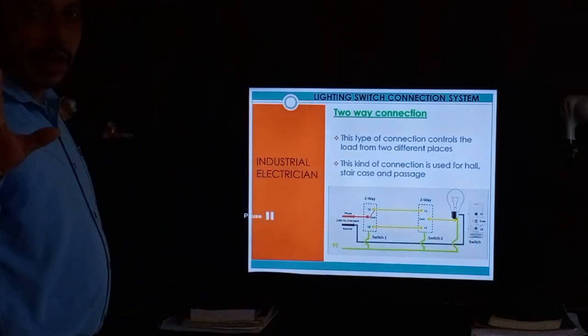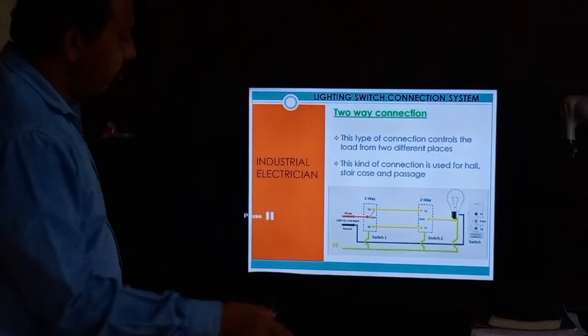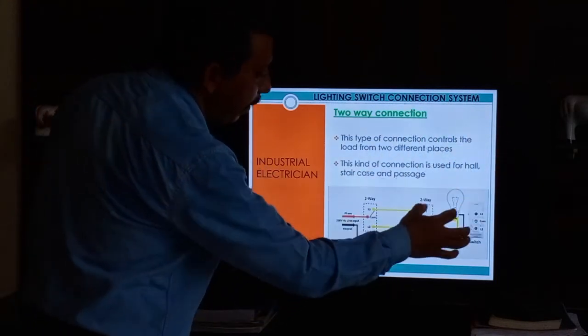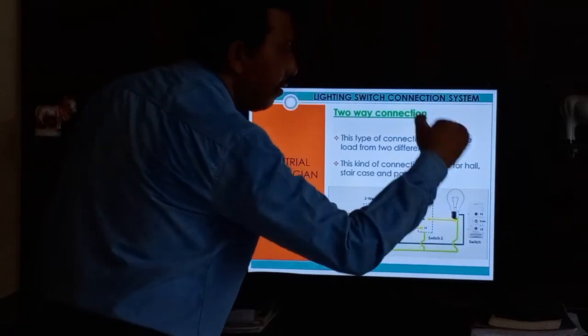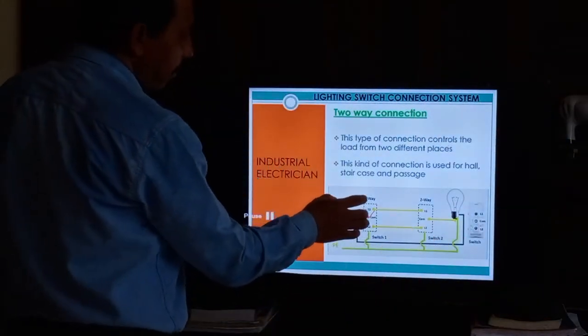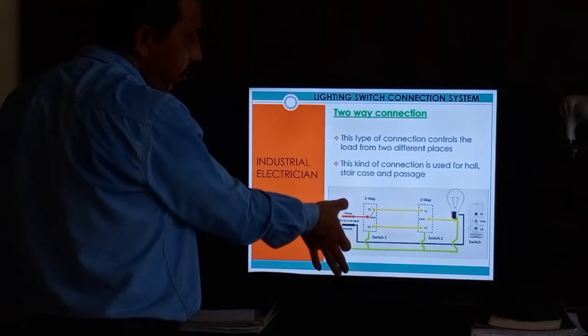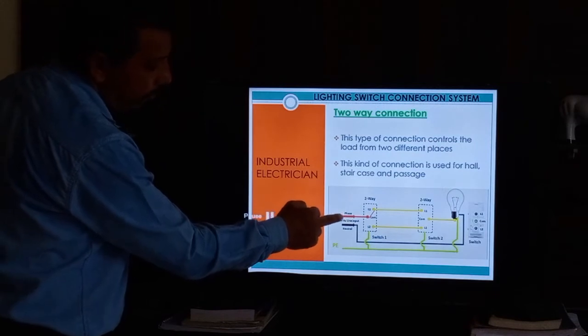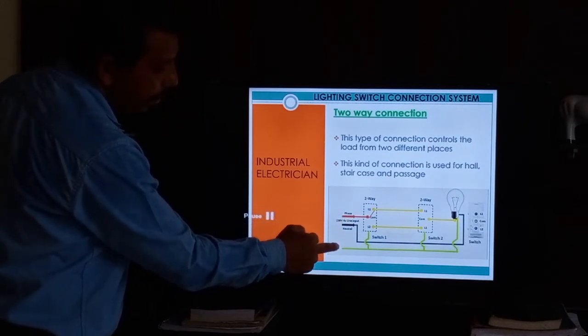Suppose you are wiring a hall. This is your entrance area, the hall is very big, and another switch is at the last part of the hall. This is your DB to incoming wire: phase wire, neutral wire and earthing.